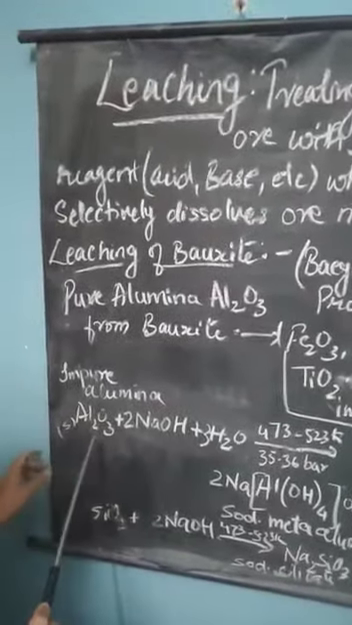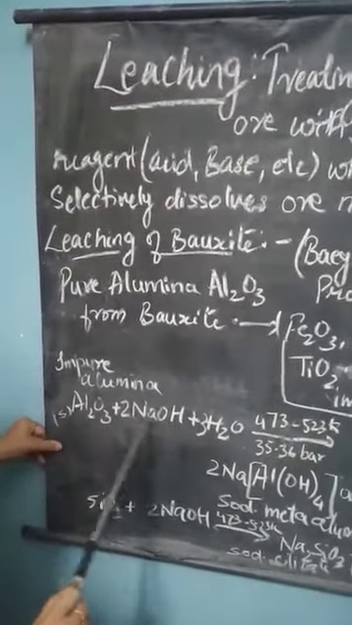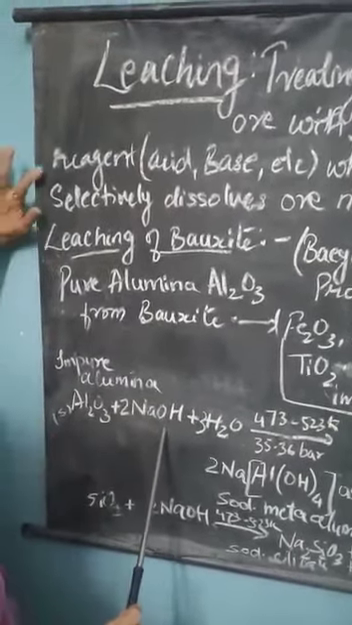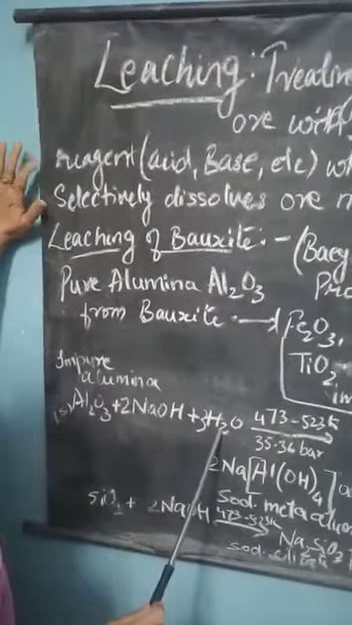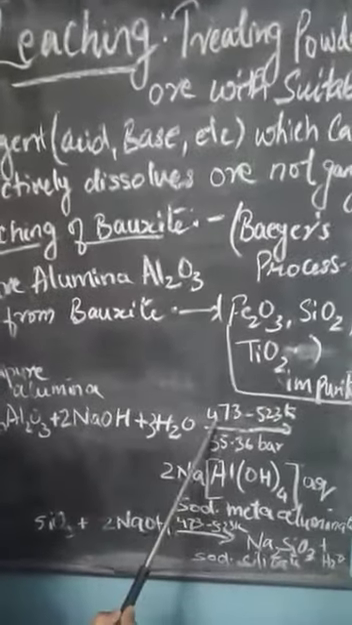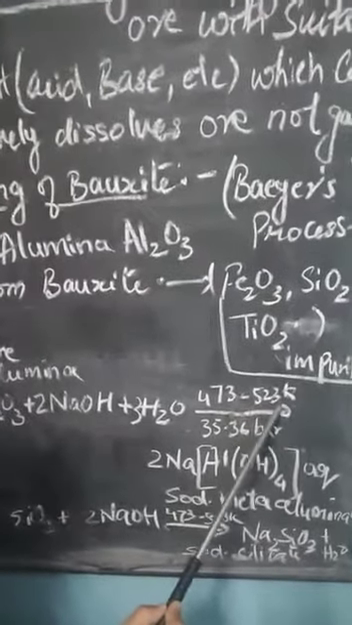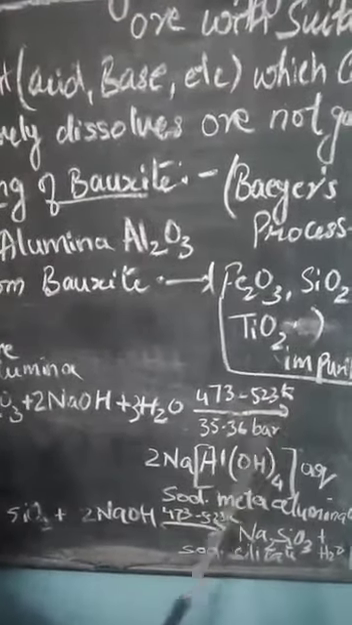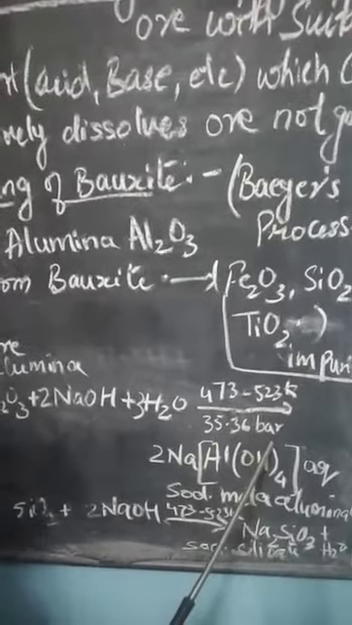Now how to do this? See, impure alumina is taken. In this, sodium hydroxide, which is a reagent, is added along with some amount of water. Here you have to maintain the temperature and pressure. A temperature of 473 to 523 Kelvin has to be maintained, and a pressure of 35 to 36 bar is maintained.